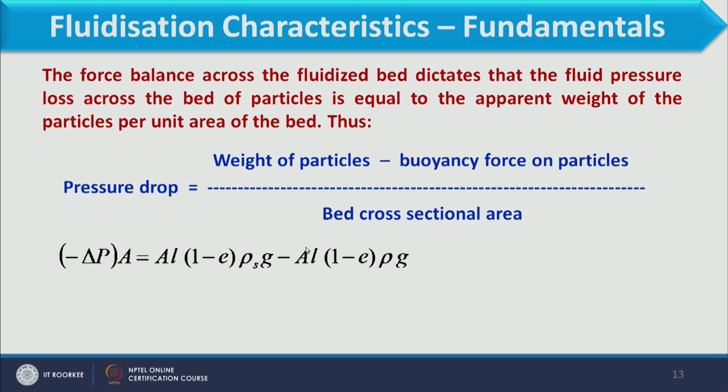This is the volume of the bed, 1 minus E is the volume fraction of solid, and that we multiply with rho, that should be of the fluid. Now if you consider the buoyancy, it considers fluid with the same mass as that of the particles. So here we have the volume of the solid into rho, that is the mass of liquid, into g.